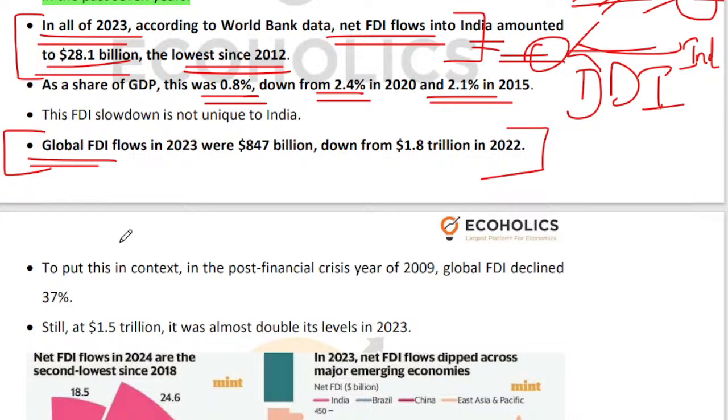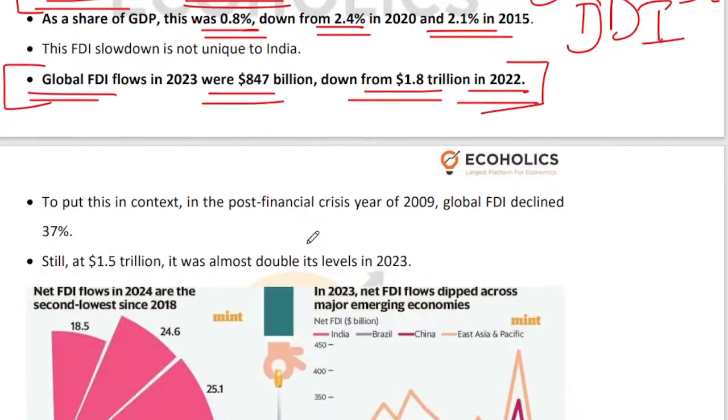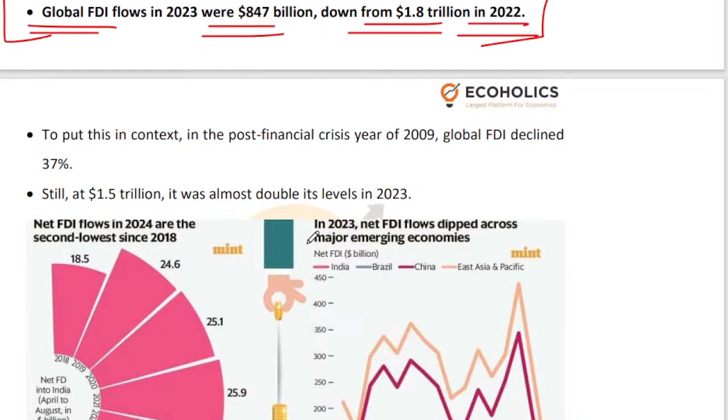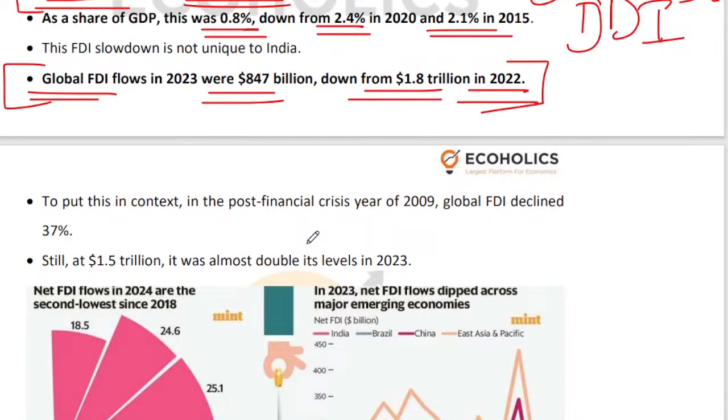Keep that in mind. Anyways, global FDI flows were also lower. In 2022, global FDI was $1.8 trillion, and in 2023 that was $847 billion, right? So there was a huge decline, okay? And in general there has been a decline, right?